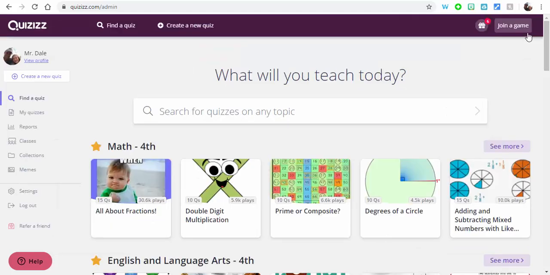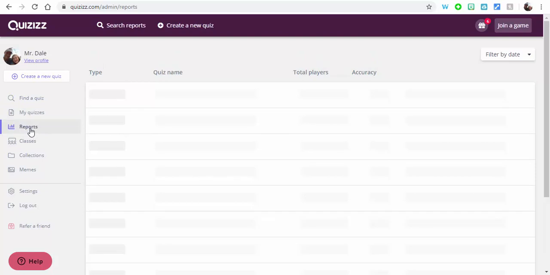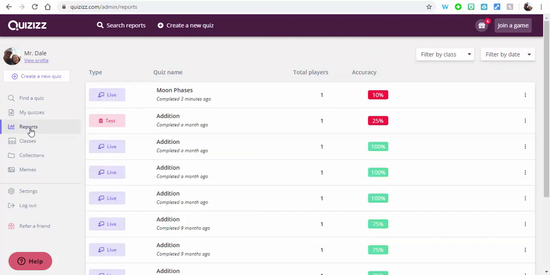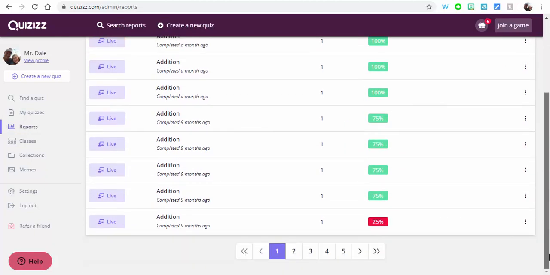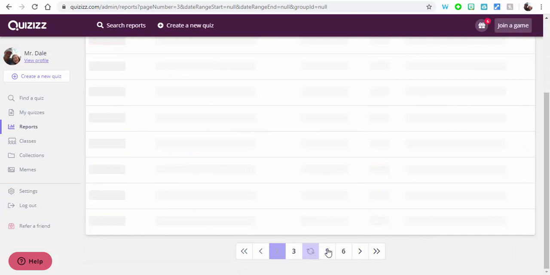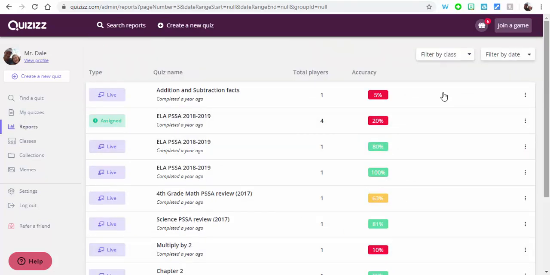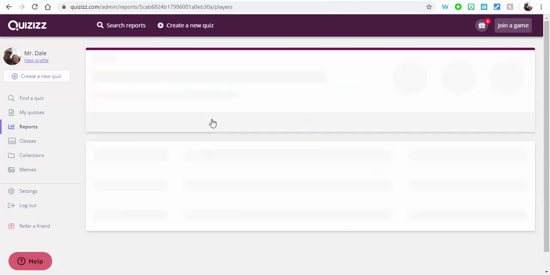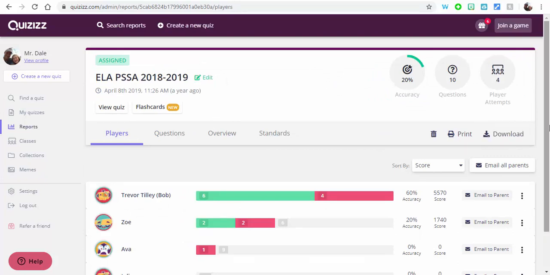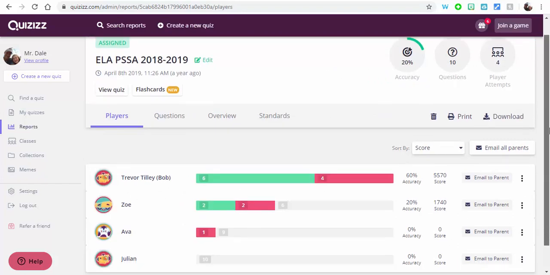Something else to show you. I'm going to go into some old reports here. So if I go into a report, and all these are here. Let's see if I can have one with a couple players. Okay, let's go to this. All right, so what we have here is all this information.